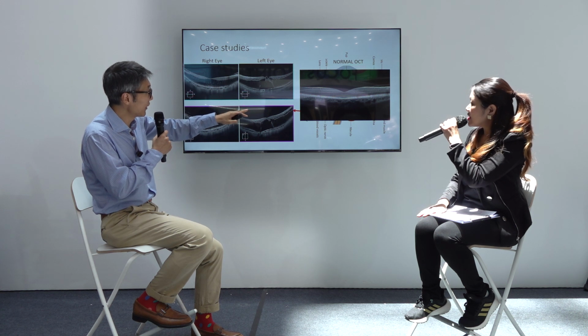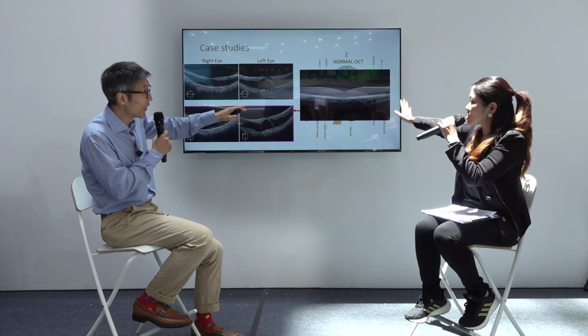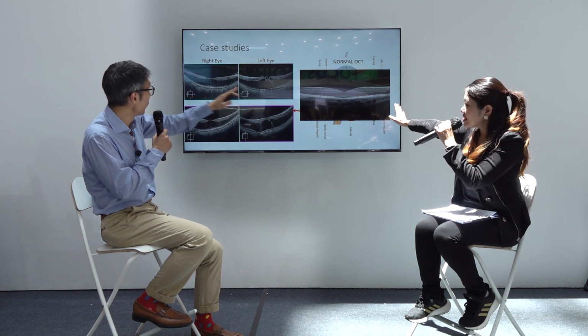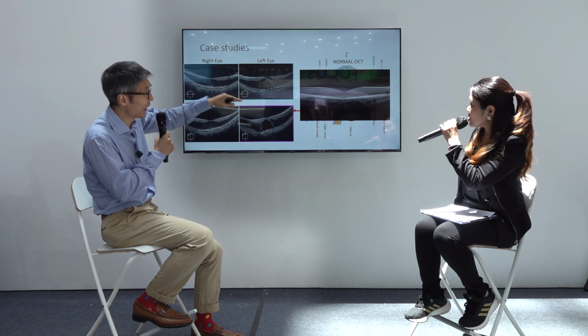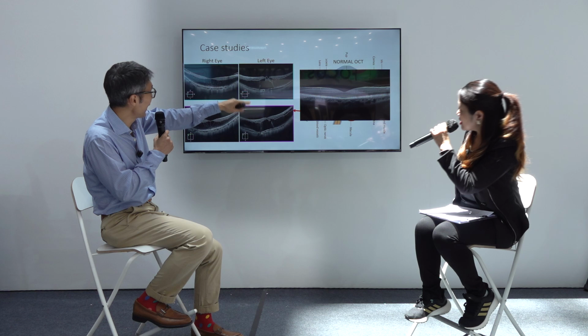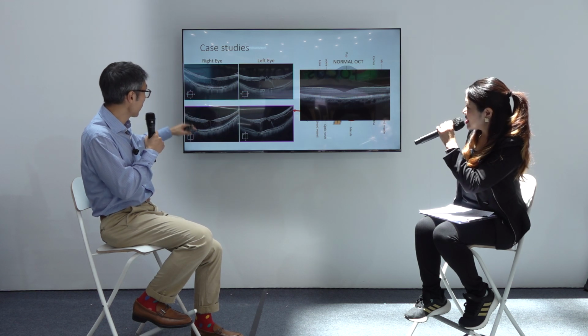So that's what a normal retina looks like. It's nice and compact. It's actually like a kueh lapis, lots of layers. What you actually see here, because of the high myopia, is that the retina is actually stretched.